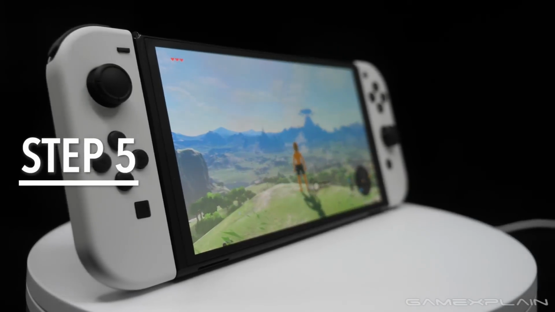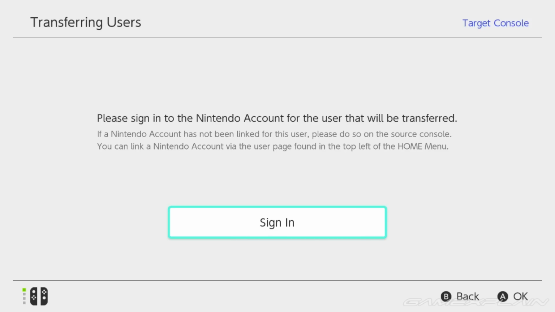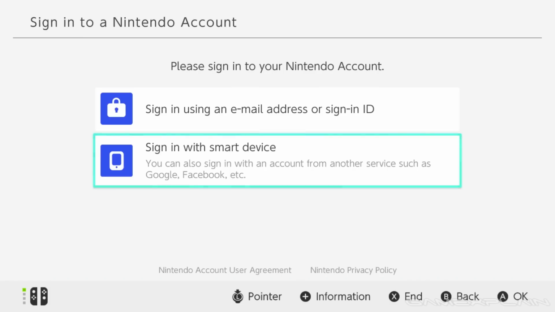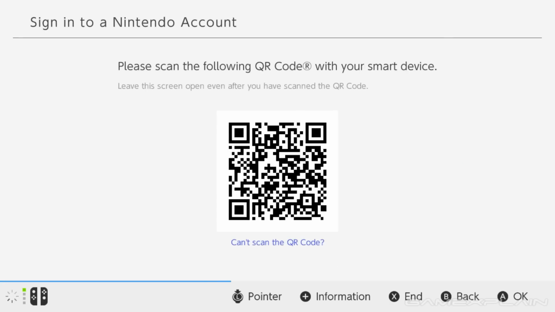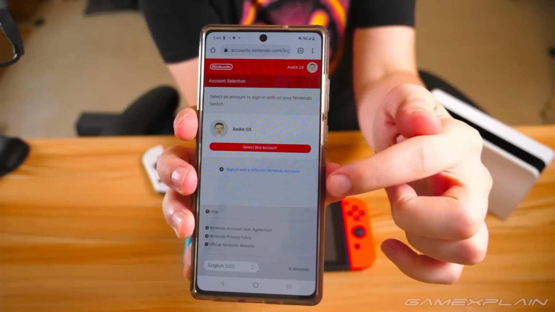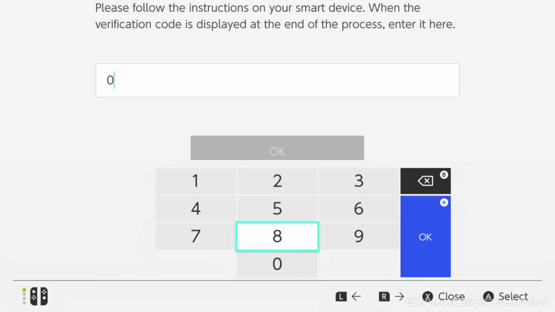Step 5, we are almost ready to move over to your old Switch, but not quite. On your Switch OLED, you'll have to sign into the Nintendo account of the user that is on your old Switch, the one that will be transferred. You can do this using your email address, sign-in ID, or a smart device via QR code, which we did as you can see here. All you have to do is scan the code with the camera on your device, follow the instructions on your phone to sign in if needed, and enter the 5-digit code it gives you.